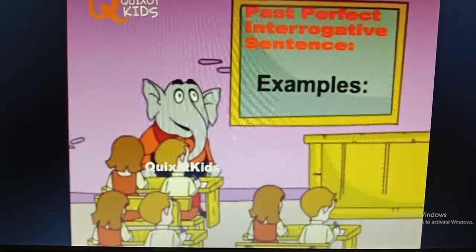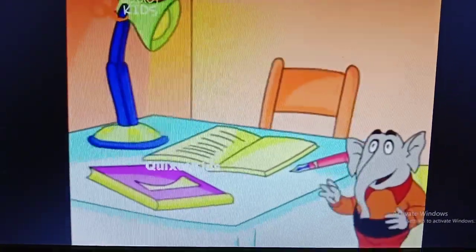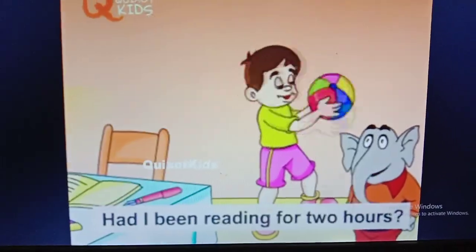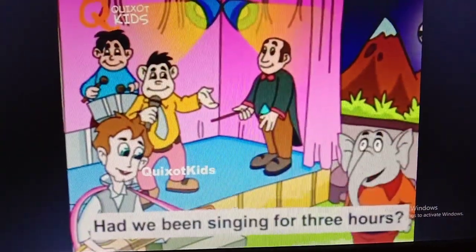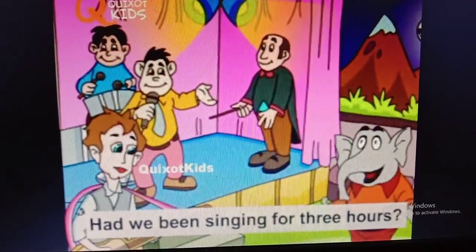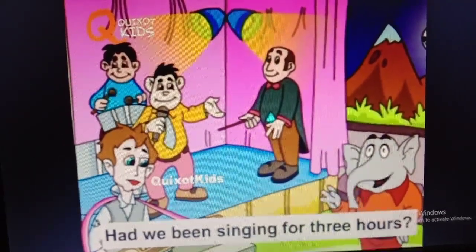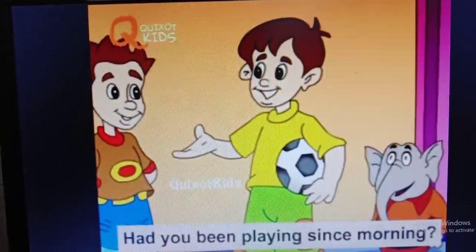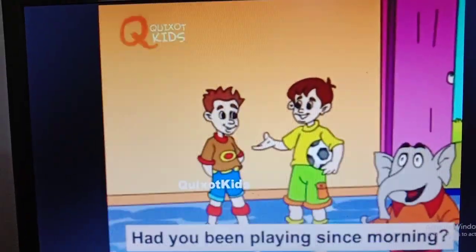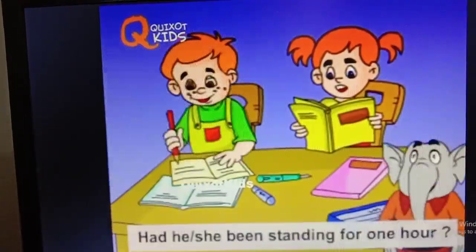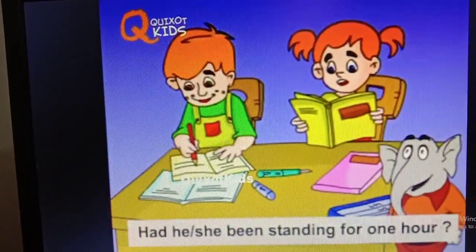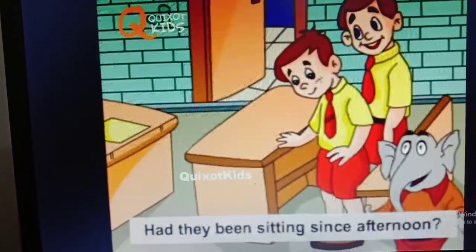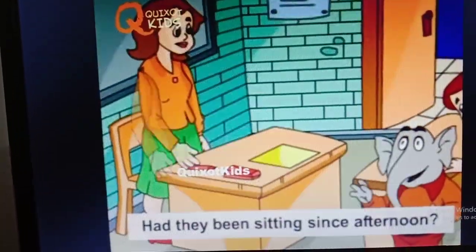Examples: Had I been reading for 2 hours? Had we been singing for 3 hours? Had you been playing since the morning? Had he or she been standing for 1 hour? Had they been sitting since afternoon?